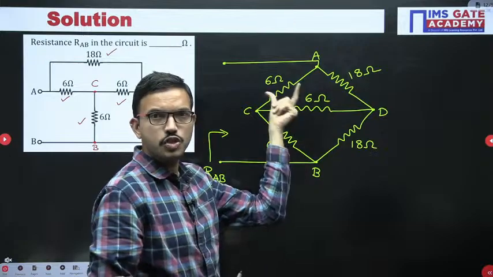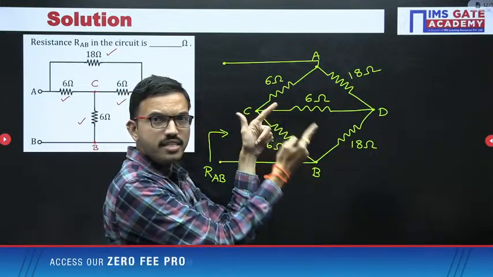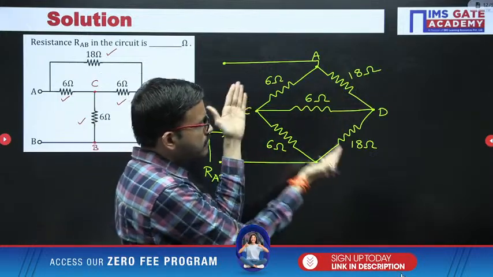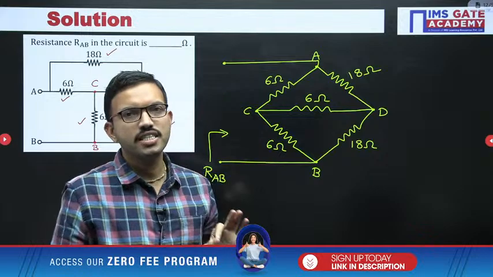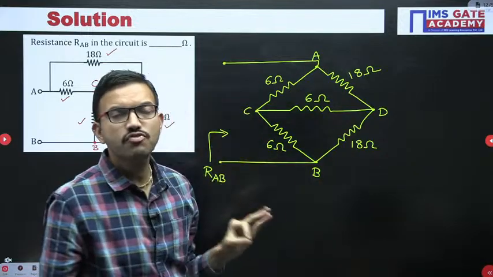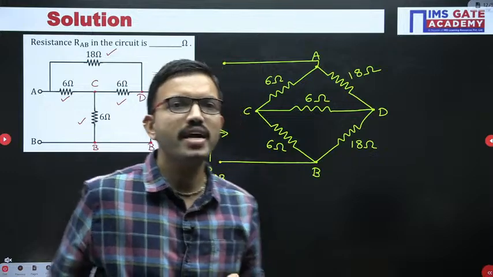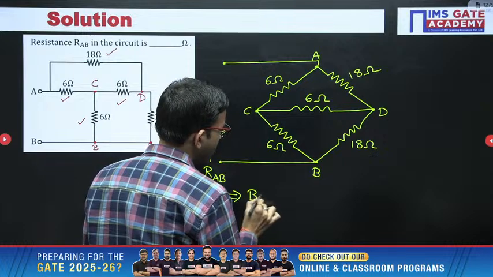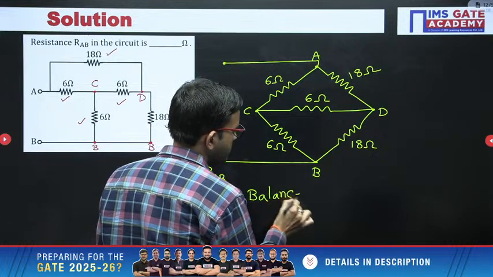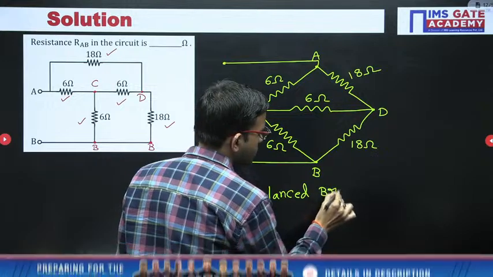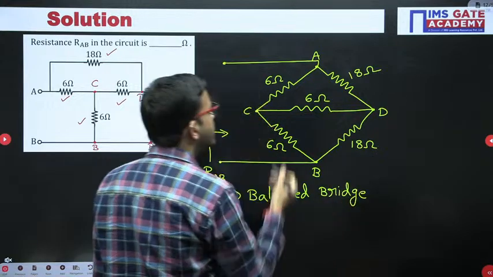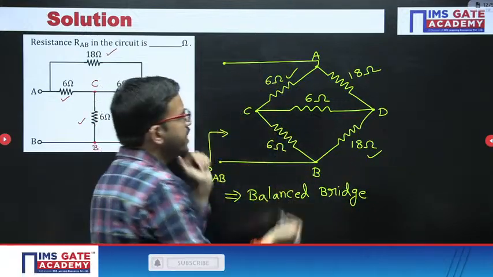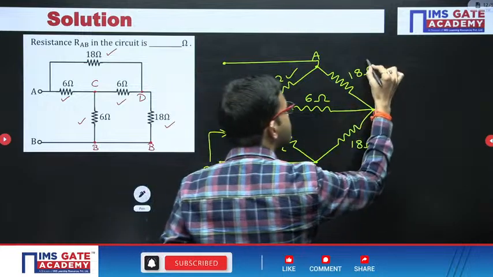Now, when you connect one voltage source between the terminals A and B, here 6 ohm, 18 ohm. When you multiply these two, you are getting 6 into 18, and similarly here 6 into 18. That means the opposite arm resistances product is matching. That means this circuit is a balanced bridge, right? So here the given circuit is a balanced bridge, because the product of opposite arm resistances 6 and 18, and similarly 6 and 18, is equal.